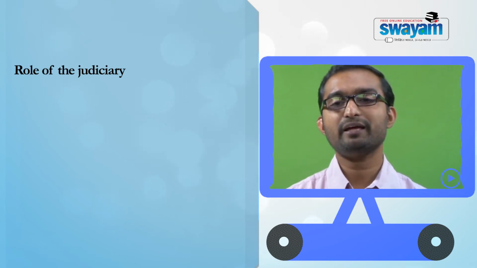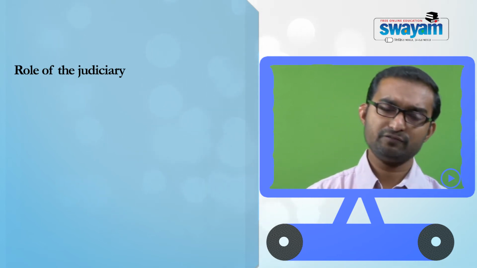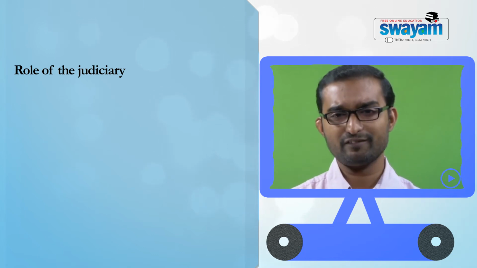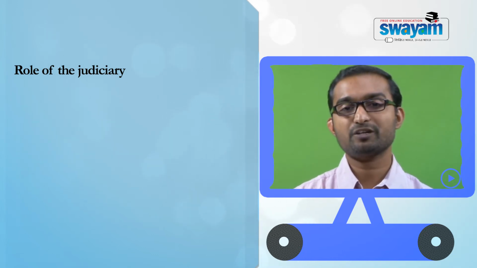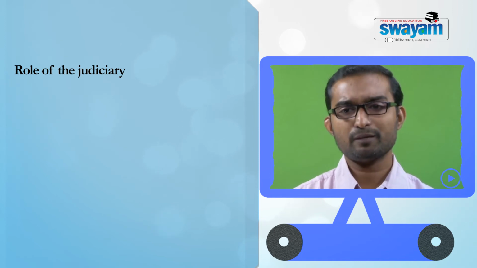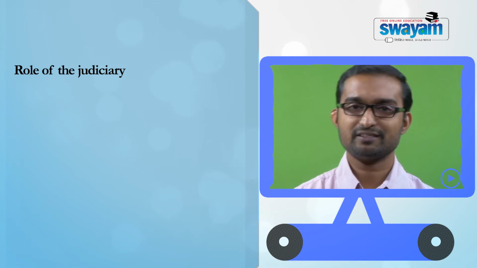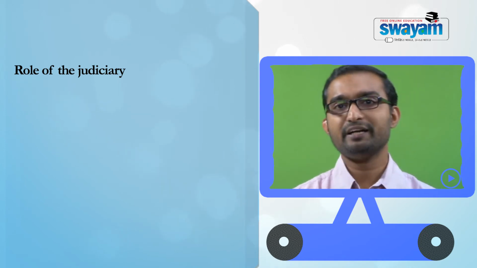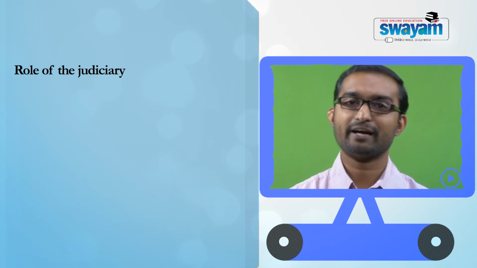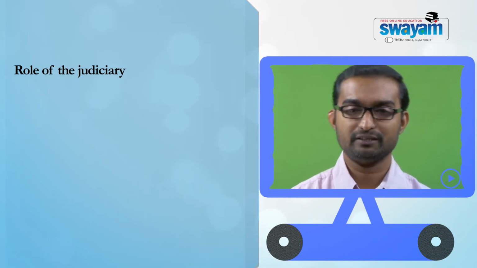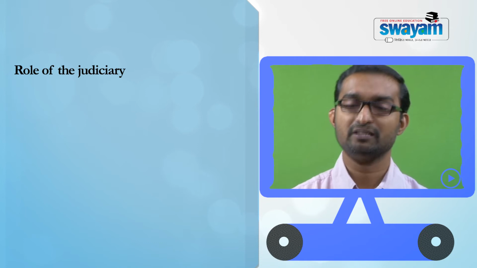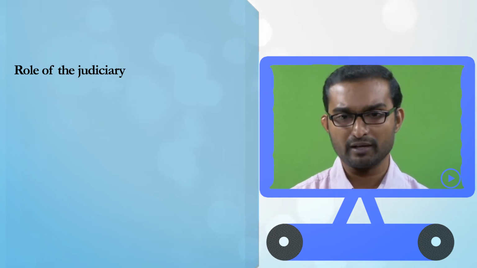Another major contribution as far as wildlife protection law in India is concerned is the role of the judiciary. The judiciary has been playing a significant role in the development of jurisprudence on wildlife protection laws in India. For example, there are quite a few important case laws that discuss either the scope, or whether hunting can be allowed or not, or what kind of activities can be permitted in a natural habitat such as a national park or a sanctuary.